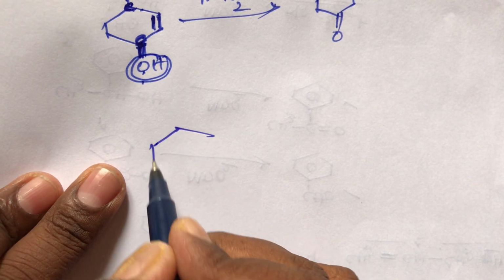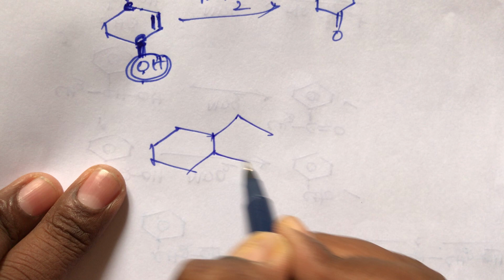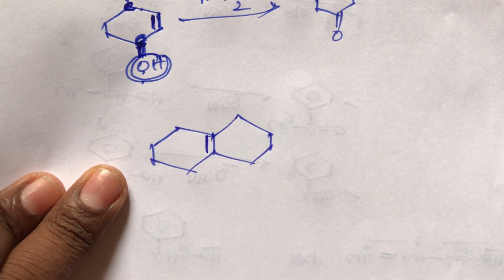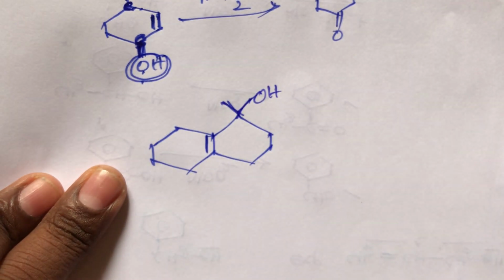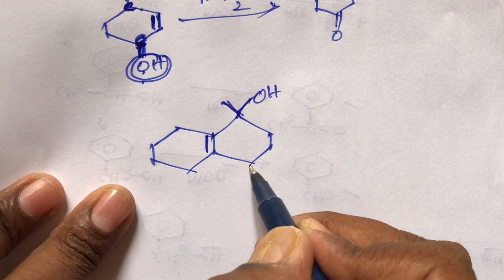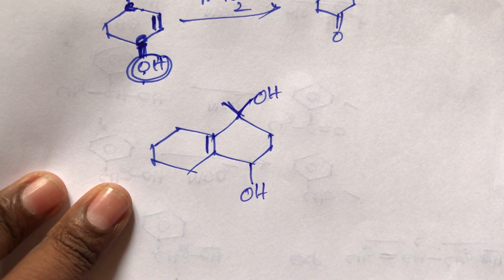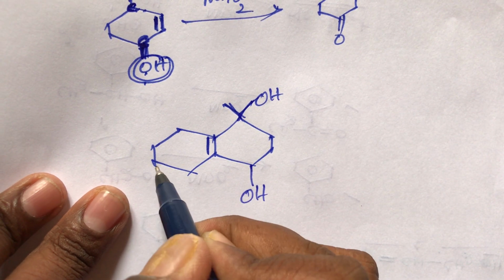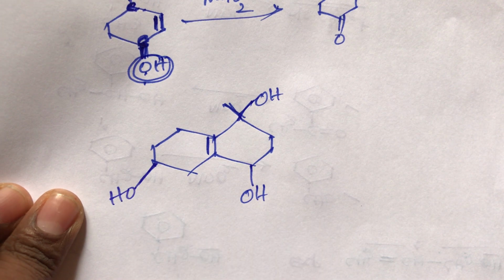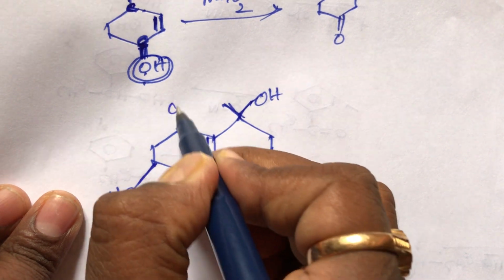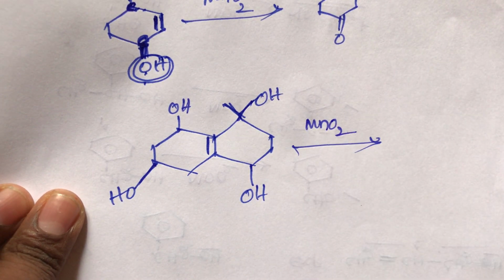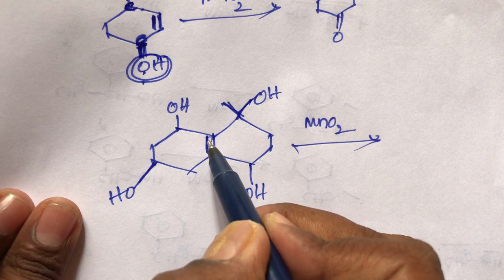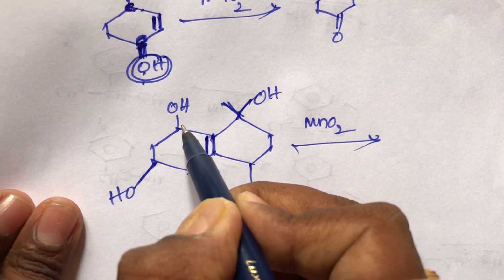Now take one more example, student. This is double bonded, student. This is OH, this is also OH, this is OH and this is OH. What is the product? Oxidation with MnO2. This is an allylic carbon, so this is double bonded. The carbon next to the double bond is called the allylic carbon.